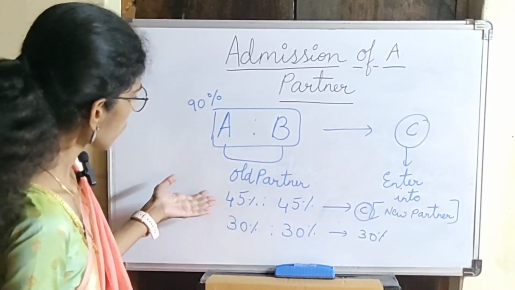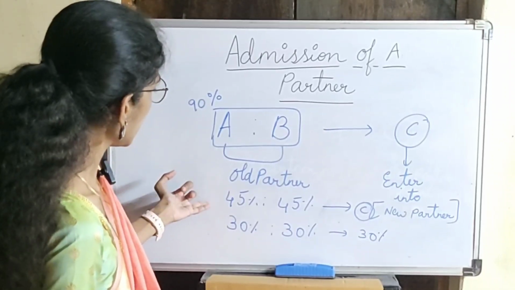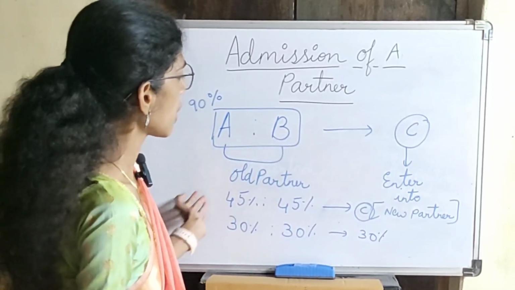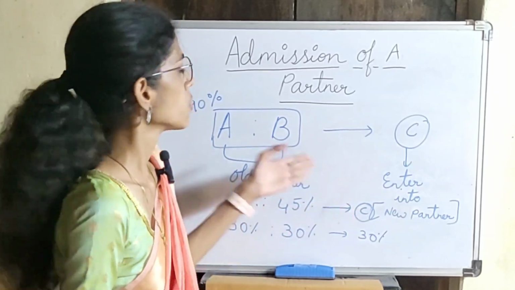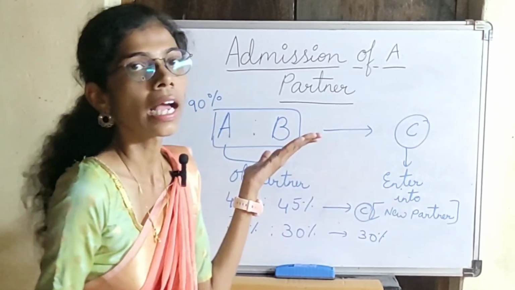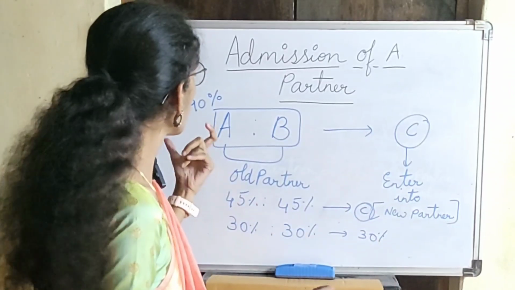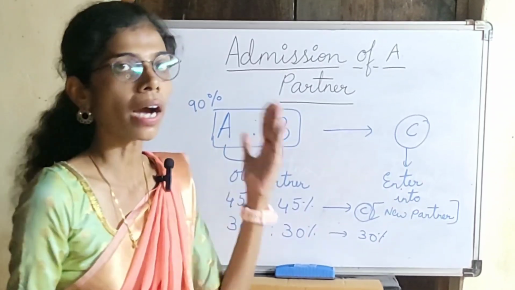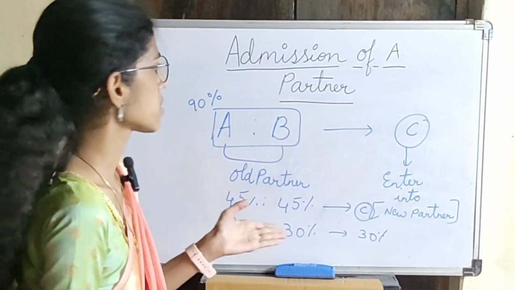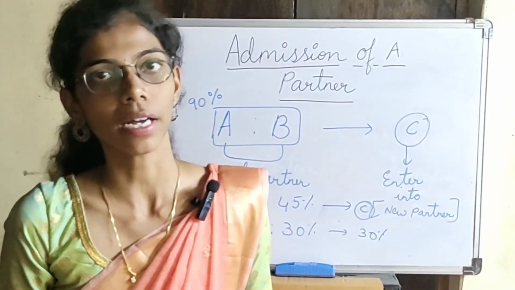So 15% of A's profit and 15% of B's profit is shared to partner C, or sacrificed to partner C. So that process is known as admission of a partner, where the old partners sacrifice part of their share to the new partner. So this whole process is known as admission of a partner.